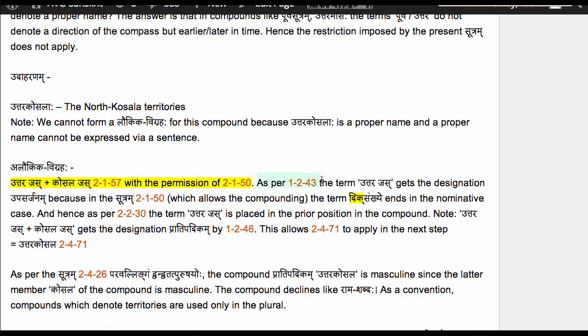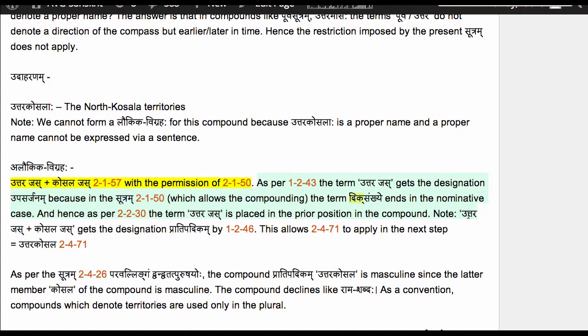As per the Sutram 1243, Prathama Nidishtam Samas Upasarjanam, the term Uttara Jas gets the designation Upasarjanam because in the Sutram 2150, which allows the compounding, the term Dik Sankhye ends in the nominative case. And hence as per 2230, Upasarjanam Purvam, the term Uttara Jas is placed in the prior position in the compound.